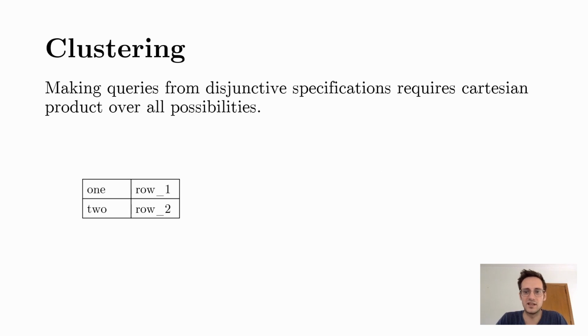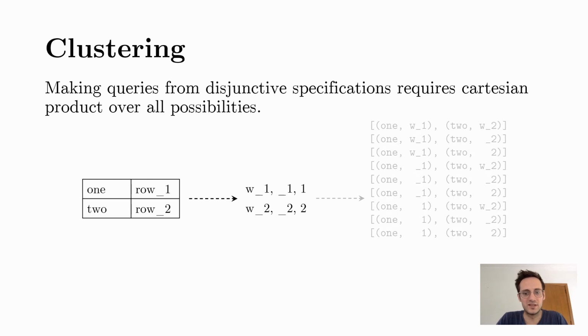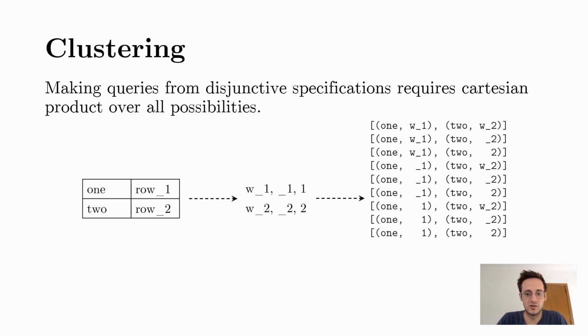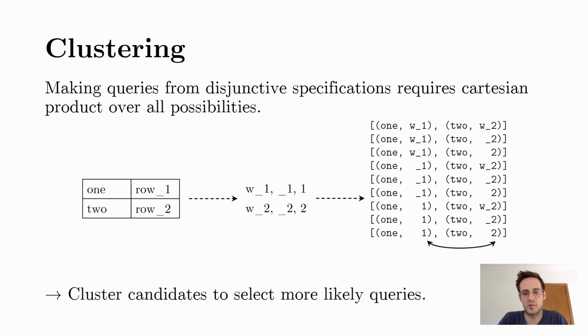A second challenge arises when we are given many examples, especially in difficult programs, and each example results in multiple possibilities for the output of a query. We are still assuming that GPT-3 is an oracle, so before ranking, any of these combinations has the same probability of being correct. Looking at the queries, however, we can see that some combinations are far more likely. We cluster the outputs of the examples that make up the queries and only keep the ones that are similar enough.